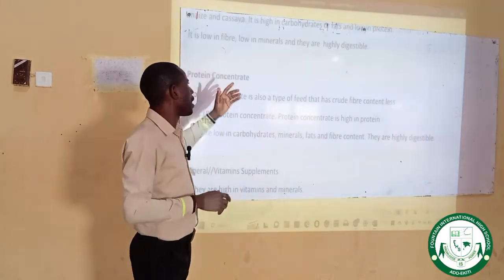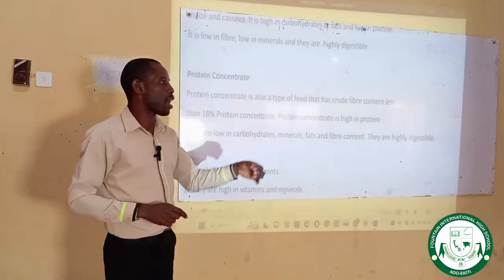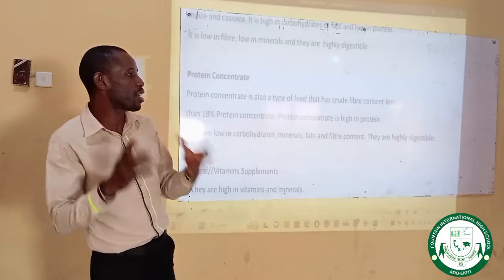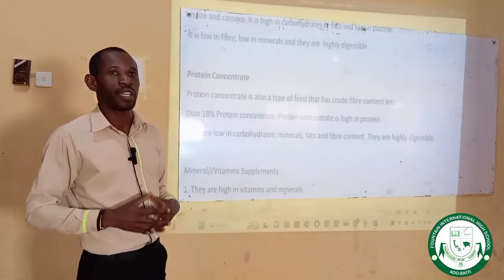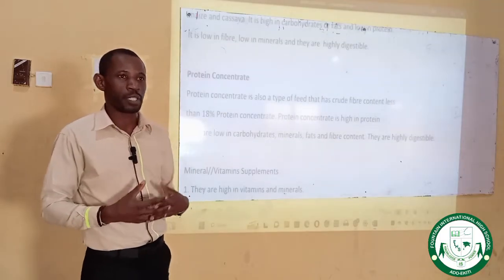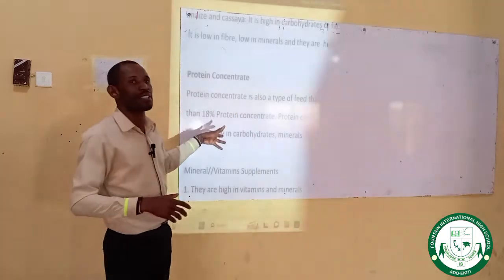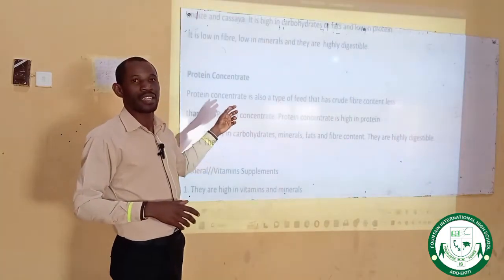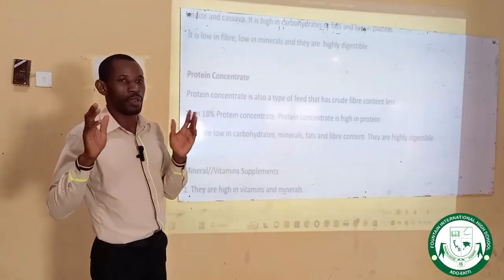Like I told you earlier, it can also be called energy feed or carbohydrate concentrate. You know that even you as a human, when you eat carbohydrate food, it supplies energy to the body. Likewise, basal feeds are very rich in energy. They supply energy to animals.